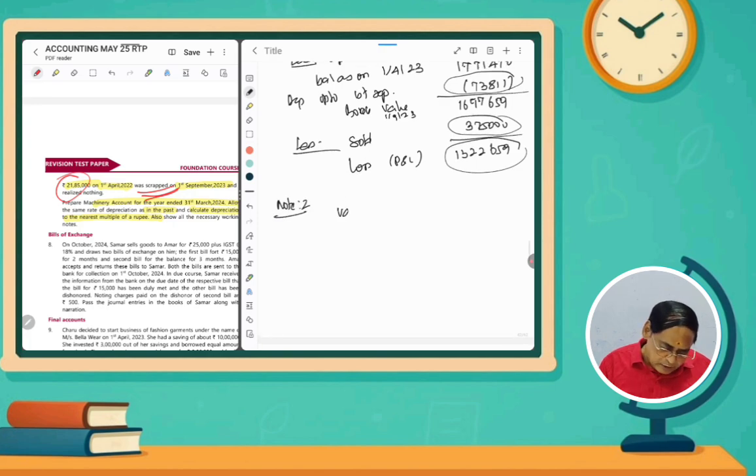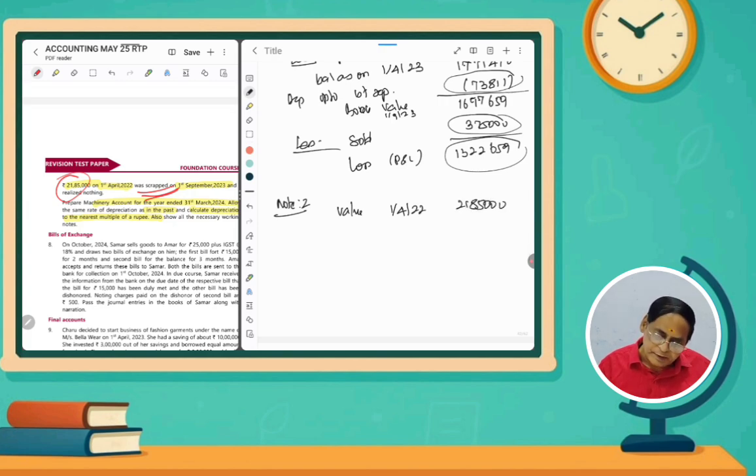So the value of the second machine as on 1/4/22, how much? 21,85,000. Less depreciation for 1 year at 10%, that is 2,18,500 rupees. If we deduct it, 19,66,500, we had already prepared this. This is the balance as on 1/4/2023.